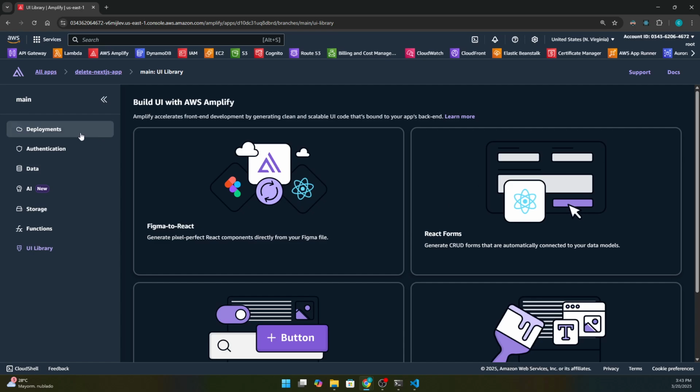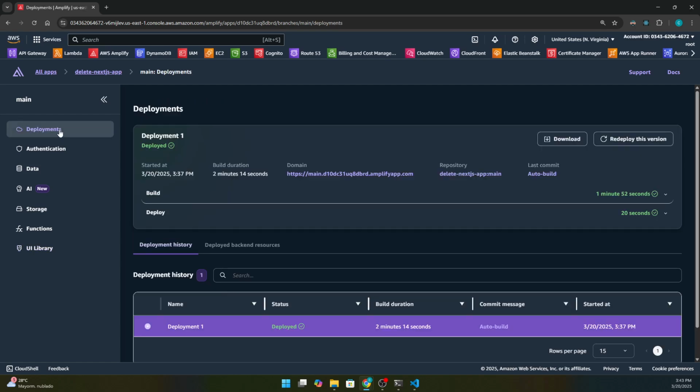That's pretty nice. It's already configured, so that's the reason why I highly recommend Amplify to deploy applications, because if you need to include login or registry, it is pretty easy.